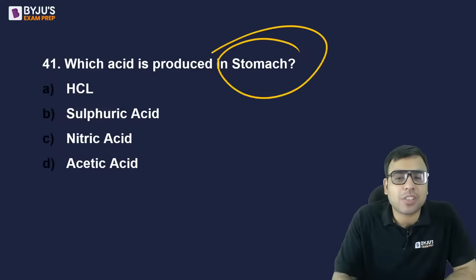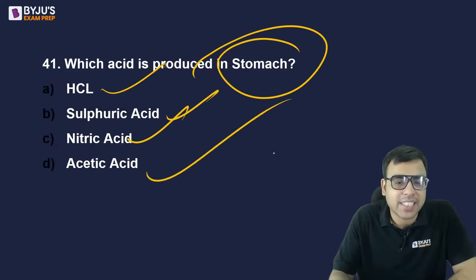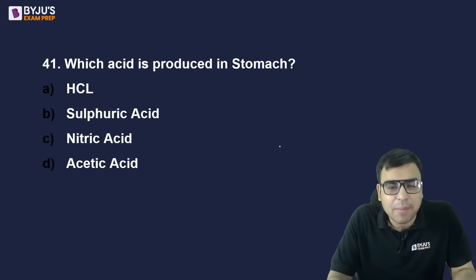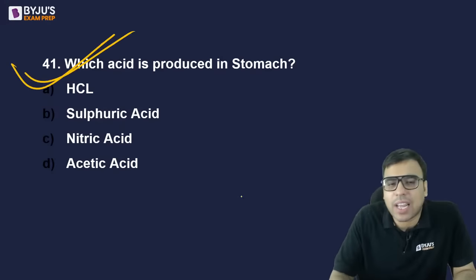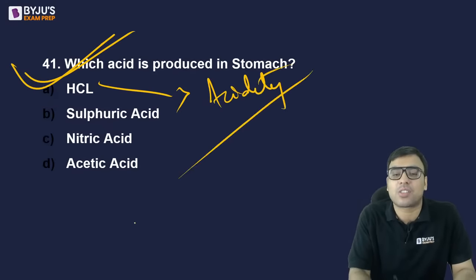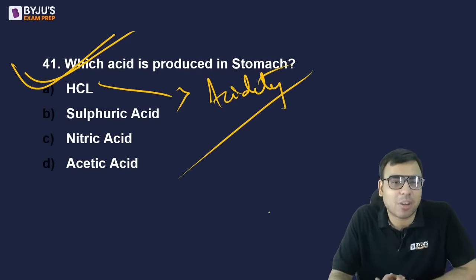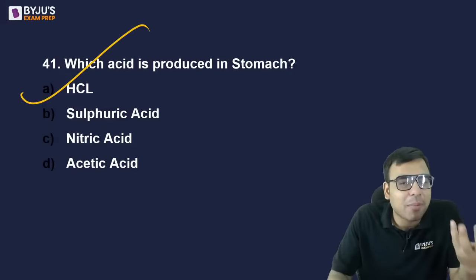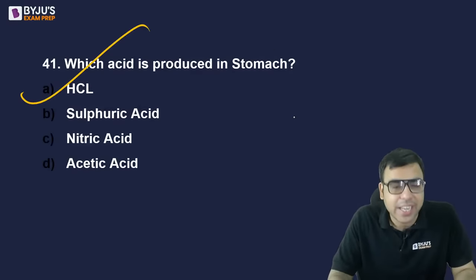Which acid is produced in stomach? HCl, sulfuric acid, nitric acid, acetic acid. What is the right answer? This is also very easy. एग्जाम में पढ़ाया जाता है, मतलब स्कूल लाइफ में HCl है ना, तभी भी एसिडिटी हो जाता है तो यही गड़बड़ा जाता है ना. So when acidity happens in your stomach, it is related with HCl. So we have naturally production of HCl inside our stomach. So A is the right answer.